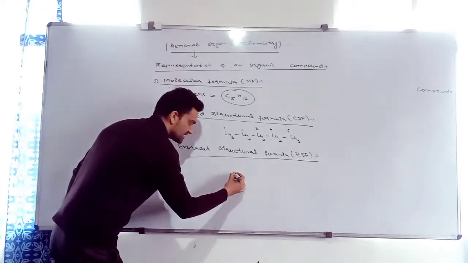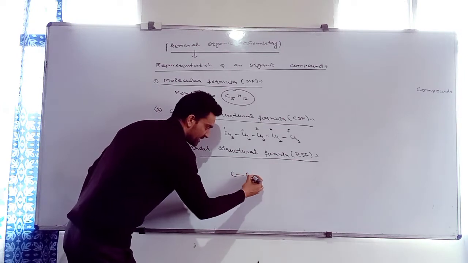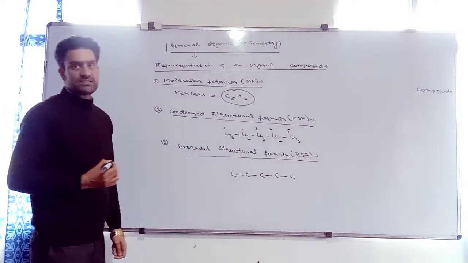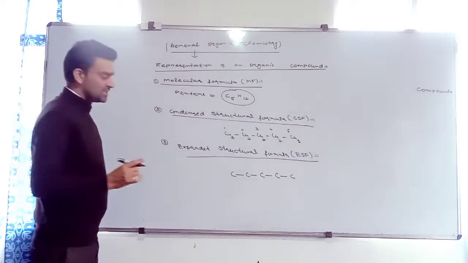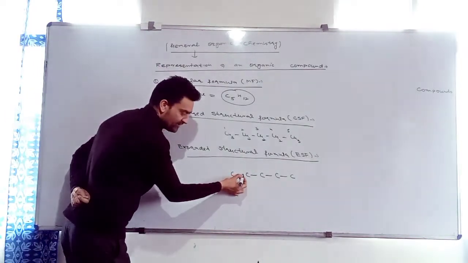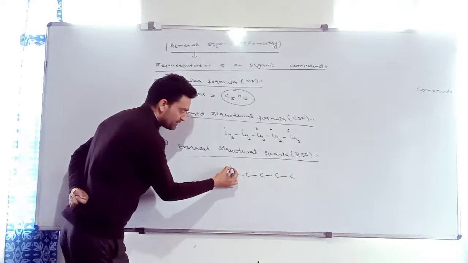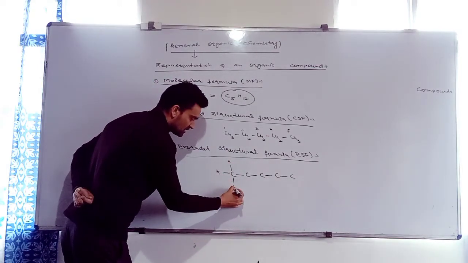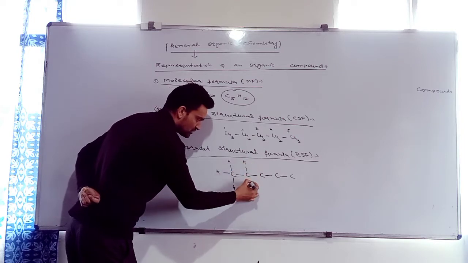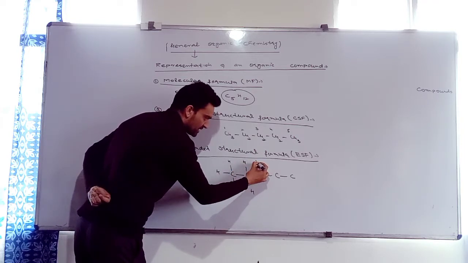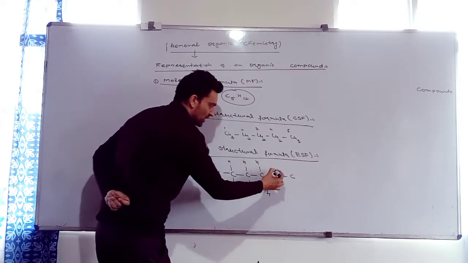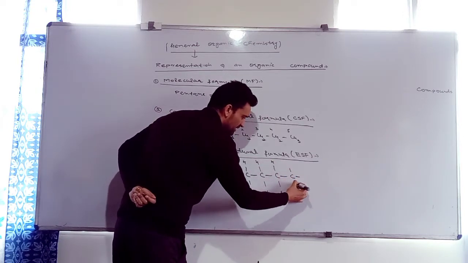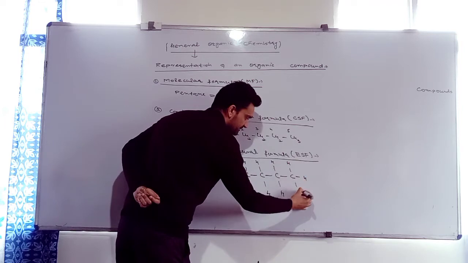And it is represented just like this. How many carbon atoms are present? 5. 1, 2, 3, 4, and 5. How many hydrogens? Now we have to attach hydrogen. Carbon is tetravalent. 1 valency is satisfied, 3 unoccupied. I will mention 3 hydrogens here. Hydrogen, hydrogen, hydrogen. 2 hydrogen with this carbon, 2 with this carbon, 2 hydrogen with this carbon, and 3 with this carbon atom.